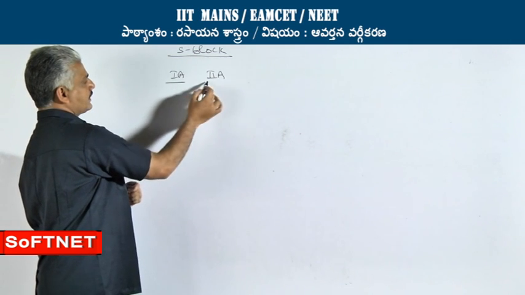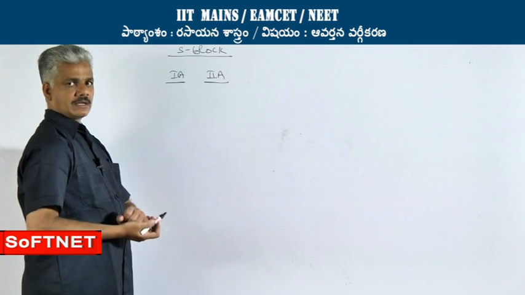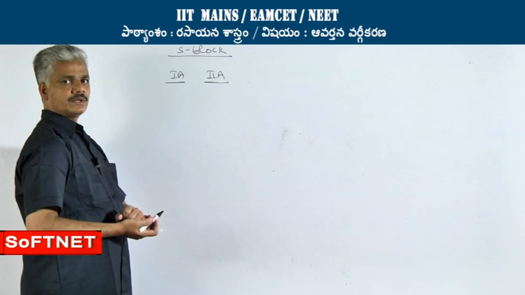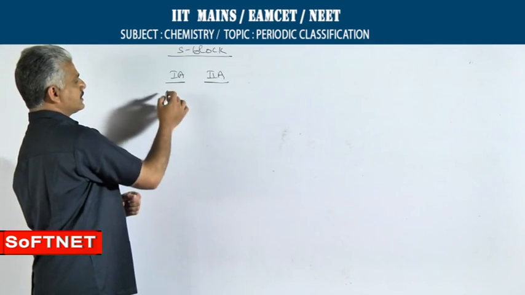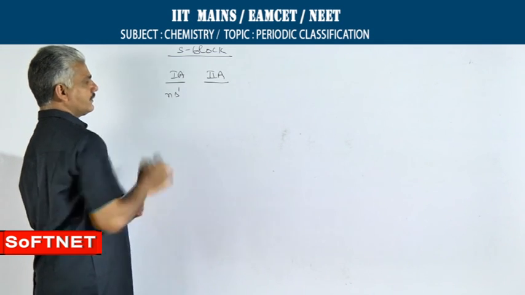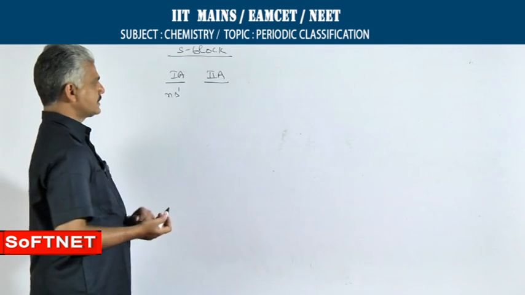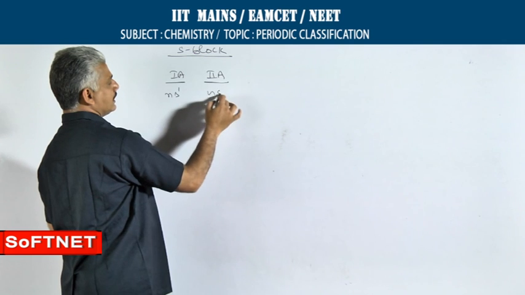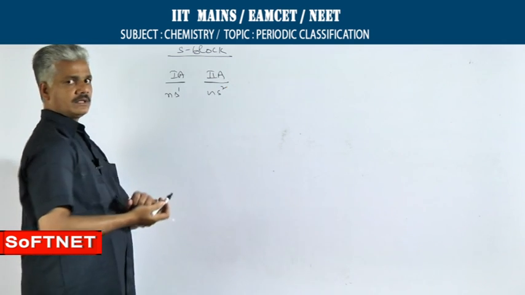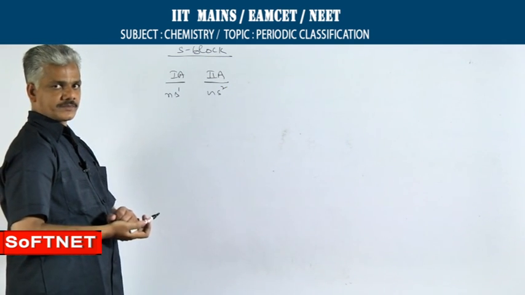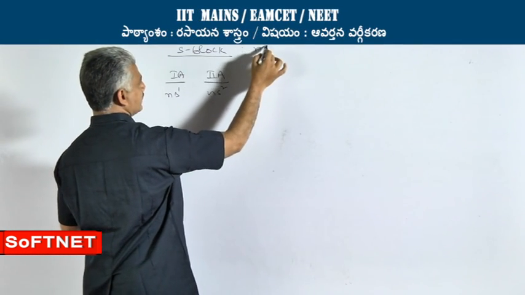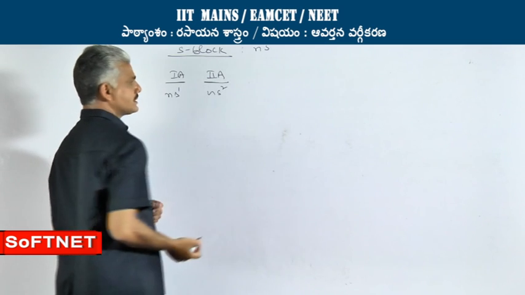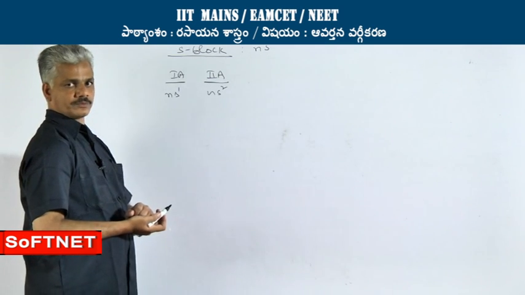The elements of 1A are called alkali metals, whereas 2A are called alkaline earth metals. The general electronic configuration of 1A group elements is ns1, and of 2A group elements is ns2. That is why the general electronic configuration of s block elements is ns1 to 2.